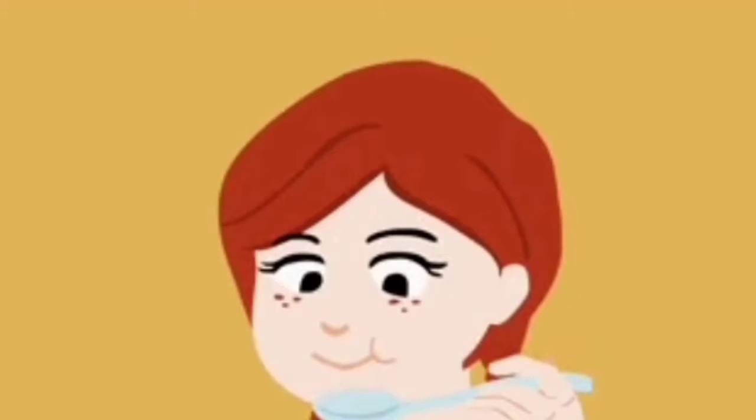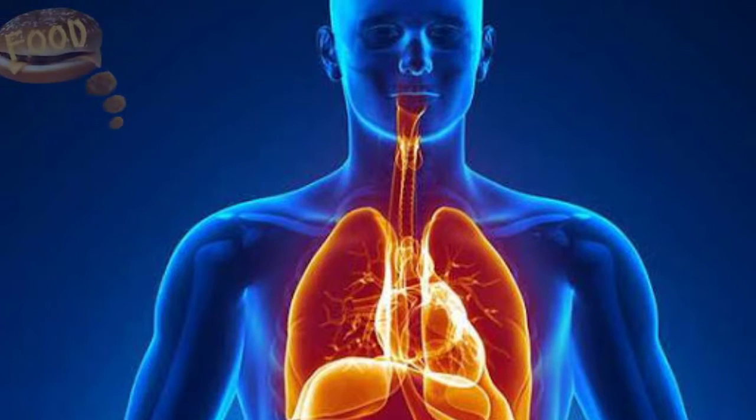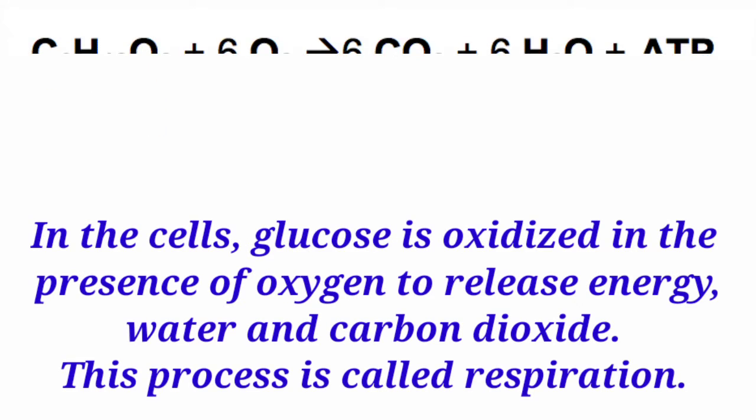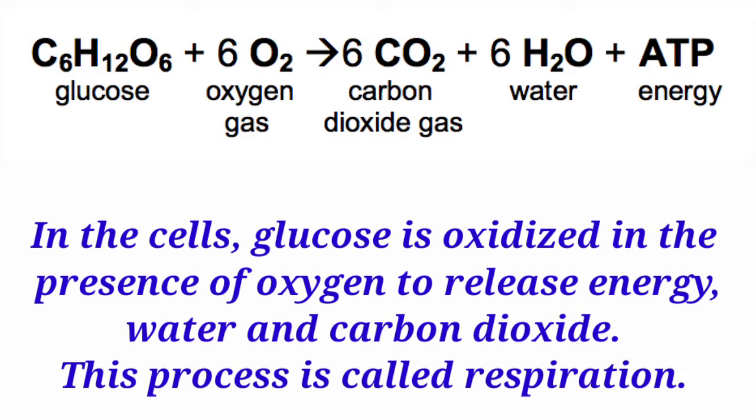When we eat food, the food is digested by our body and it's transported to each cell of the body. In the cells, glucose that is present in the food is oxidized in the presence of oxygen to release energy, water, and carbon dioxide. This entire process is called respiration. As it takes place in the cells, it is also called cellular respiration.